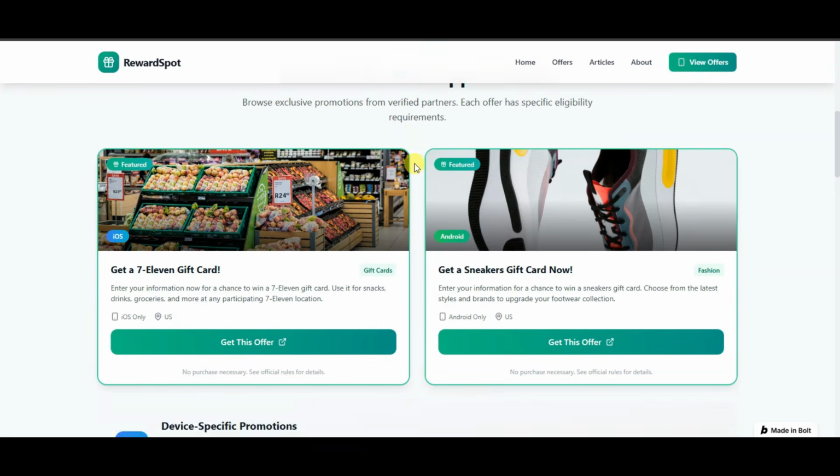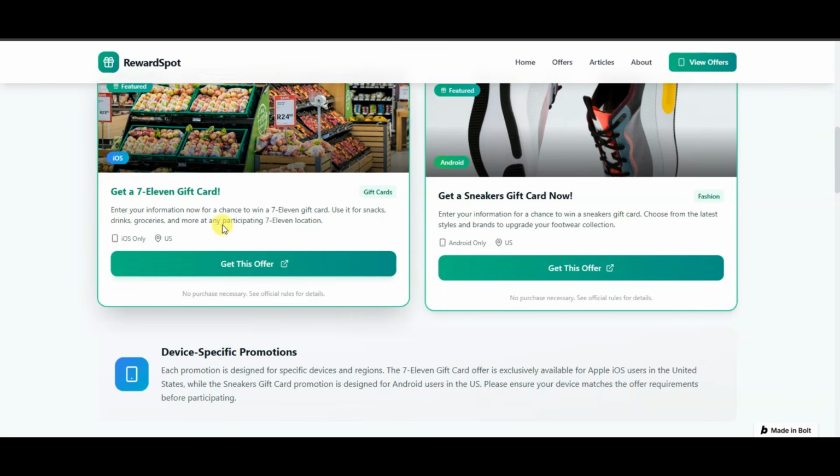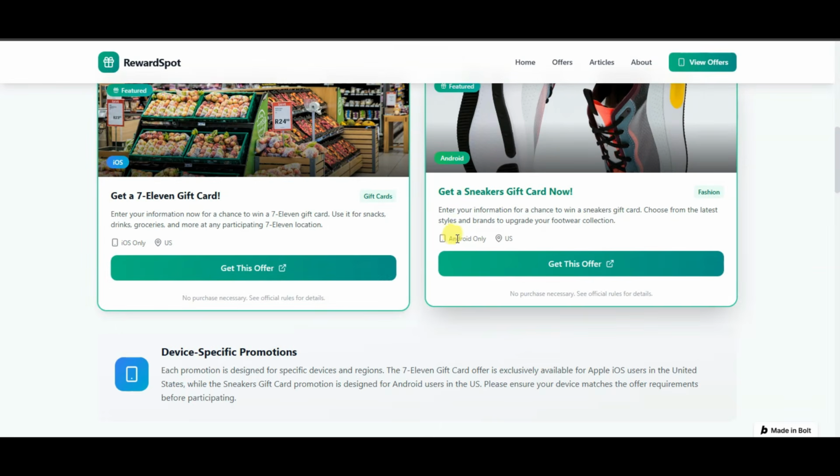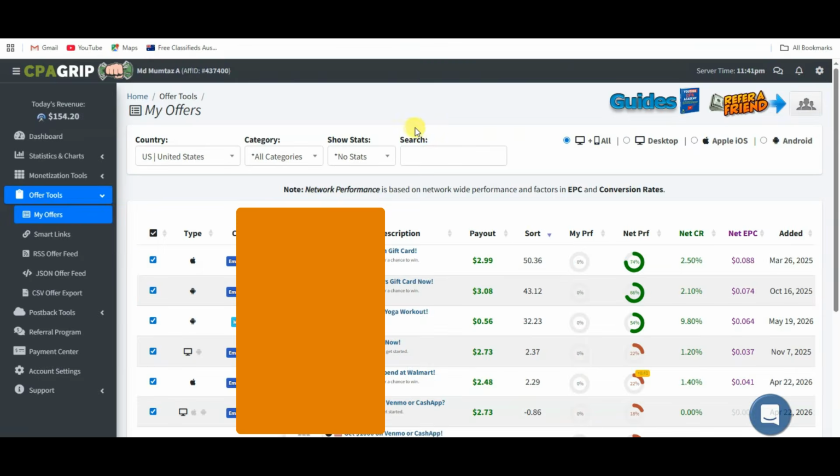When people from different countries click on this button, then CPA offers link will not work. When people from United States click on this button using required device, then this CPA link will work. Guys, using this method you can generate good amount of leads.